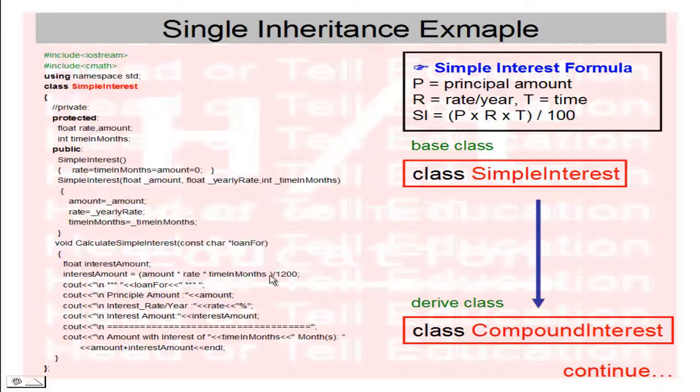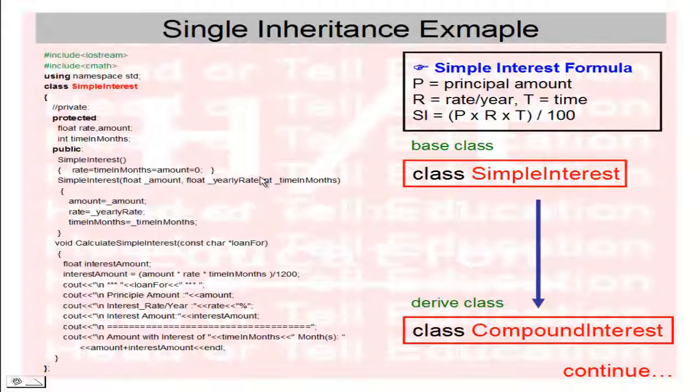But here I have also converted the time in months into years, so I have divided by 12. So 100 into 12 equals 1200, okay, so you don't need to be confused. I have converted time in months to years. After that I print everything.